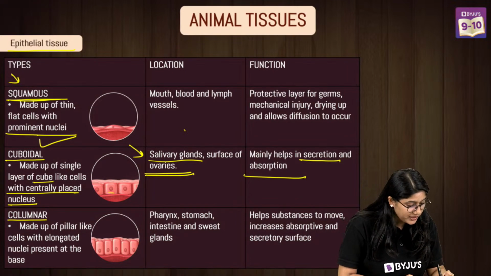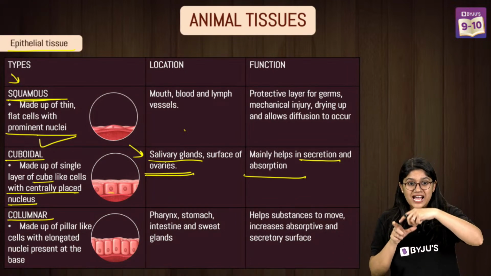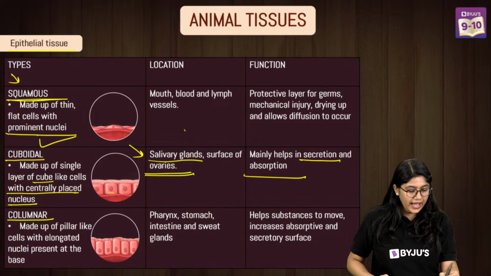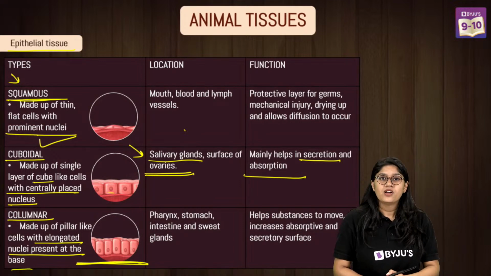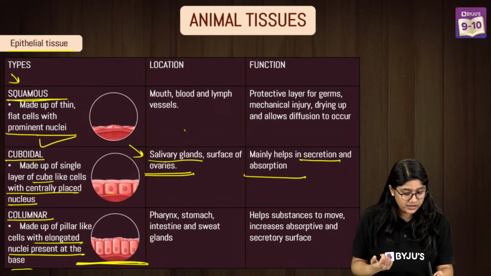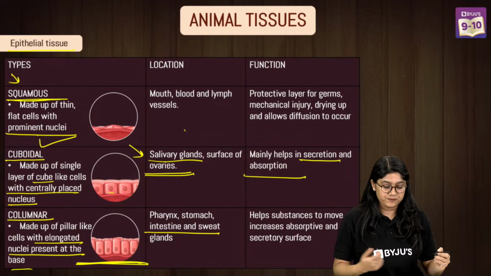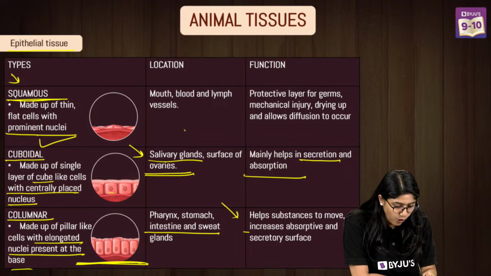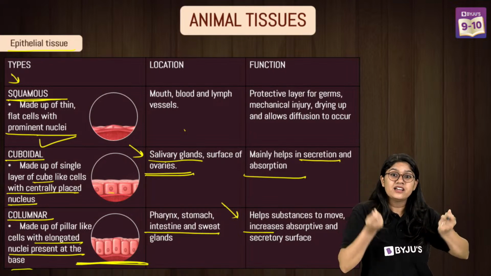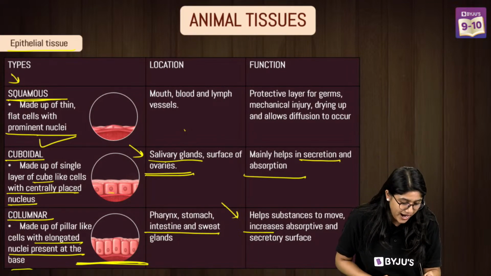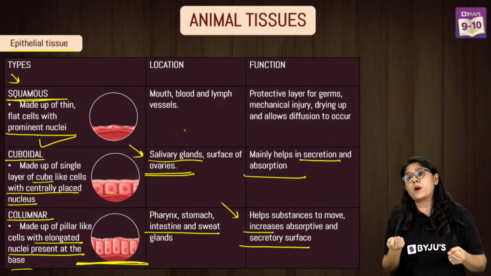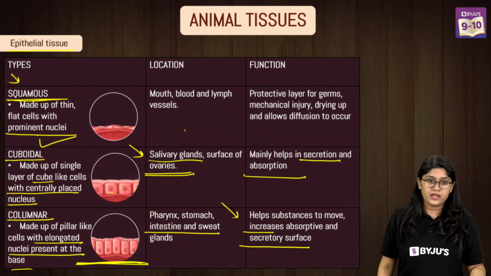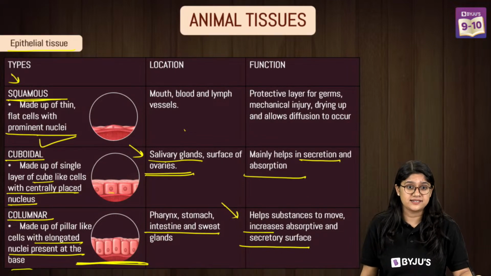So this is as it is, we have to remember. Then we have columnar epithelium, which definitely has a long structure, right? These are elongated cells with the nucleus at the base like this. They are present in the pharynx, in the stomach, intestine, and in the sweat glands. They help in the movement of substances and in increasing absorption and secretion on the surface.